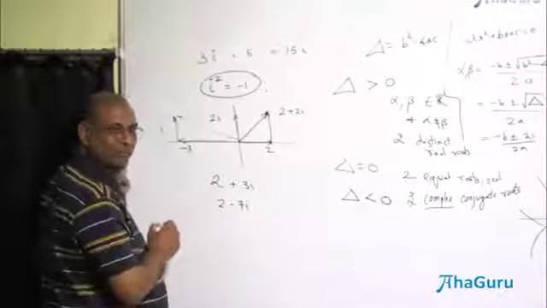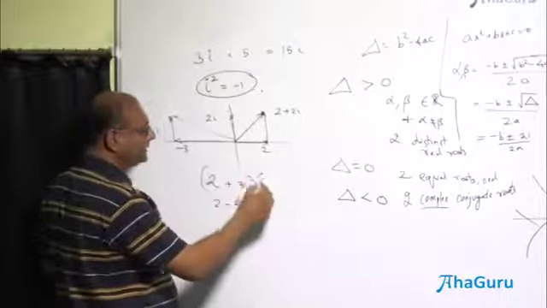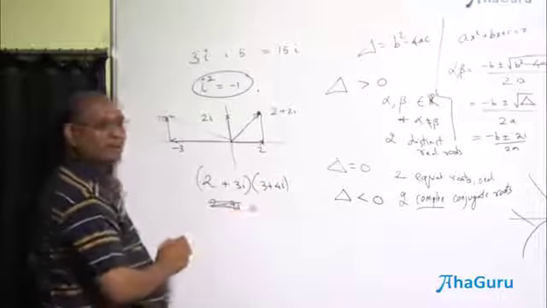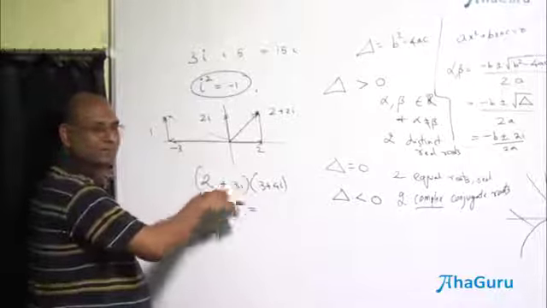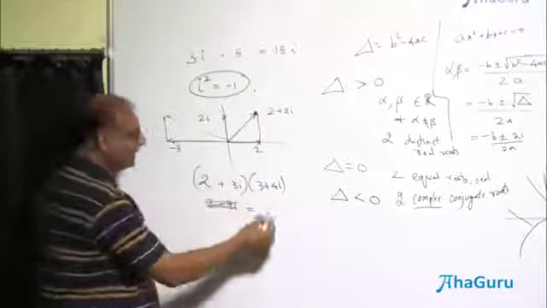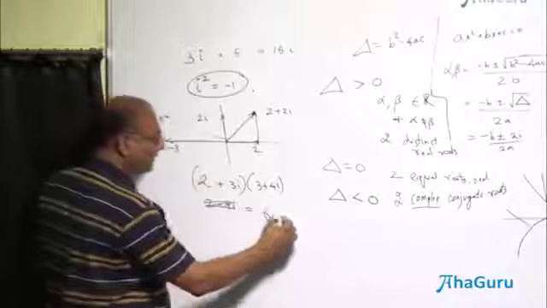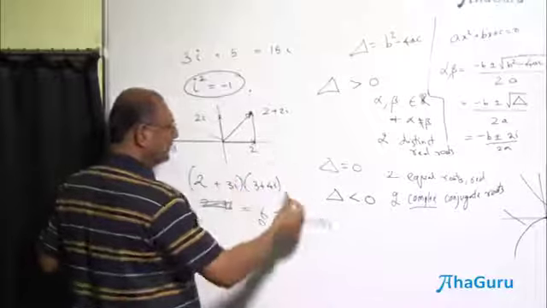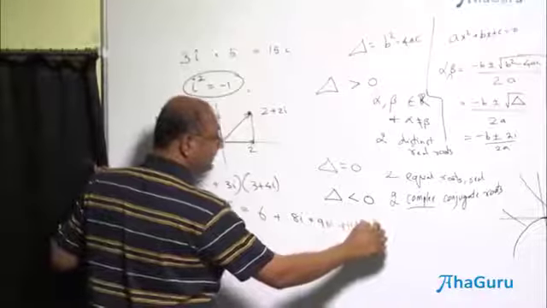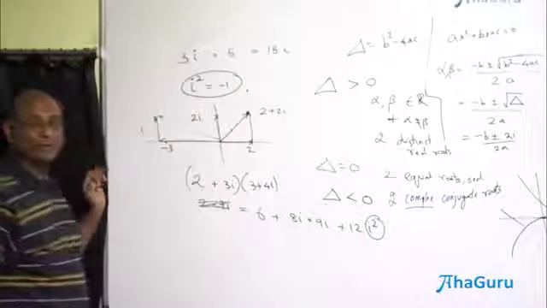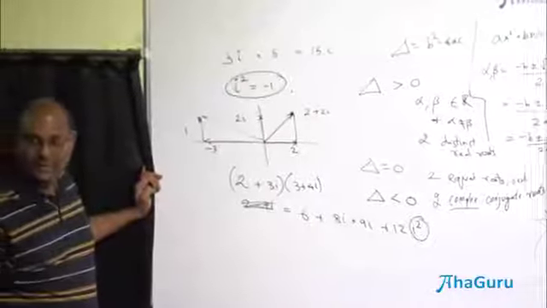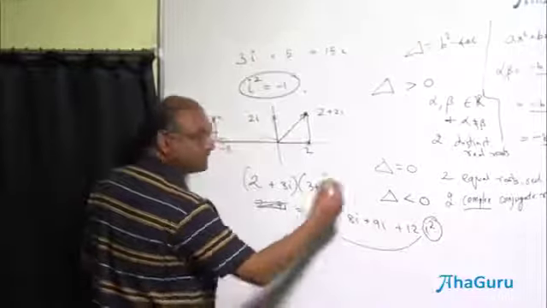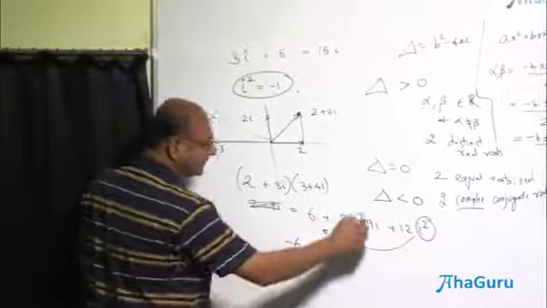and so on. And then the question comes up, how do I multiply 2 plus 3i into 3 plus 4i? Do it like you would anyway do 2 plus 3x into 3 plus 4x. How will you multiply? 2 into 3, 6, 2 into 4i, 8i, 3i into 3, 9i, and 3i into 4i, 12i square, except with x square you are leaving it at x square. Now you are going to say i square is minus 1. And because this is minus 1, this fellow becomes 6 minus 12, minus 6 plus 17i.